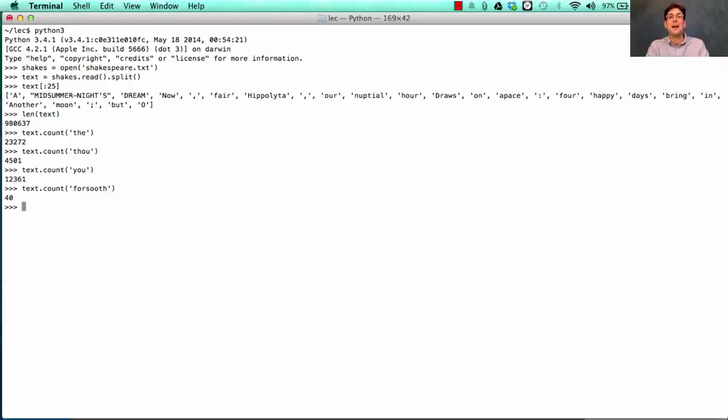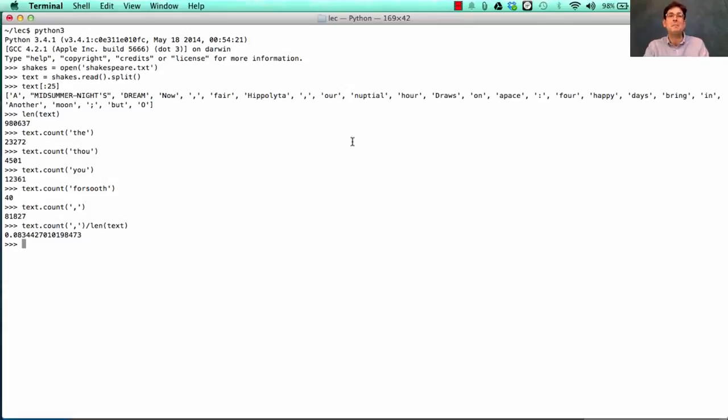What do you think is the most common word in this text? Well, it turns out splitting it up in this particular way, A Midsummer Night's Dream, now, comma, fair Hippolyta, comma, we see a lot of commas. How many? 81,000 commas. That's 0.083, or 8.3% of all of Shakespeare is just commas. And another big chunk of it is just the.